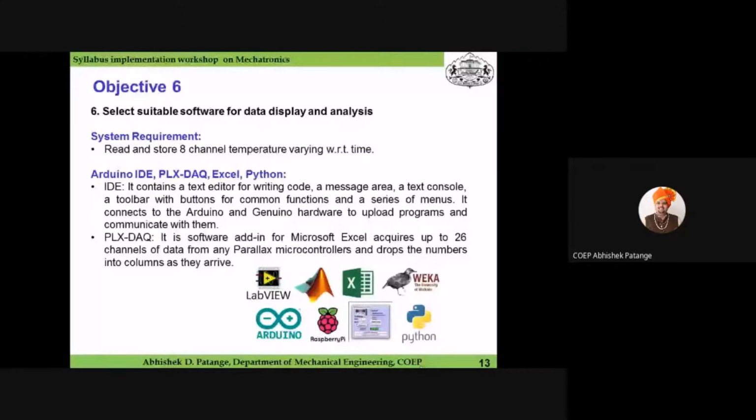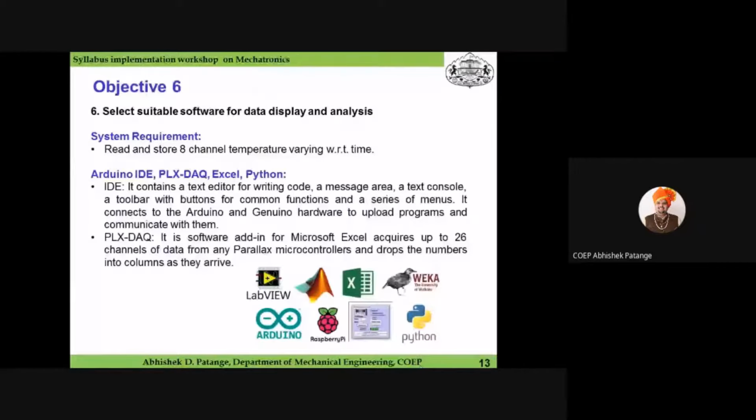Then PLX DAQ, if you want to take your readings in MS Excel. This module, called PLX DAQ, is openly available on Google and you can download it. It is basically an add-in feature in Microsoft Excel, which acquires up to 26 channels of data from any Parallax microcontroller, here the Arduino board we have considered, and then it drops the data into columns as they arrive. So you can consider this a real-time system. As the temperature is acquired from the system, it is collected and displayed in MS Excel. You can go to next slide.